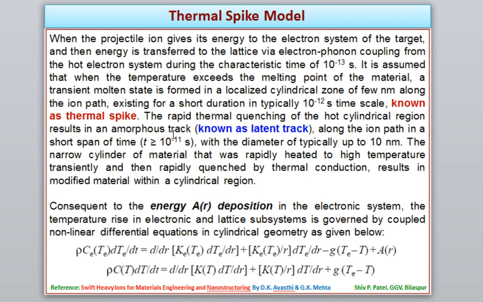As I discussed, electron-phonon coupling takes place because of the two coupled heat equations, and because of these two equations the electronic system transfers its energy to the lattice system, and that is why the lattice gets heated to a very high temperature into the molten zone.